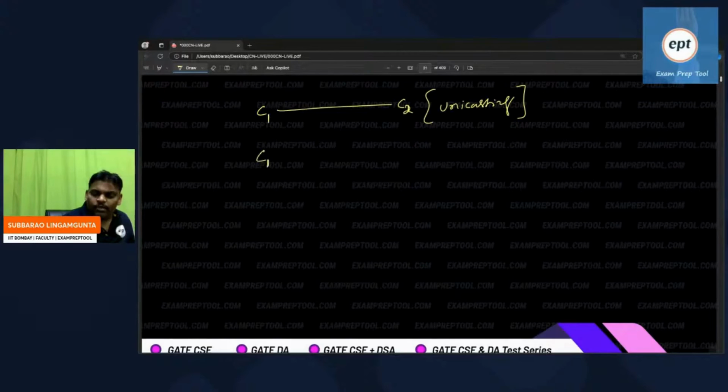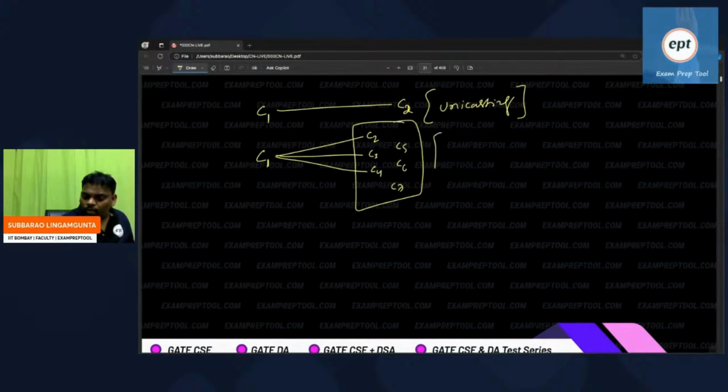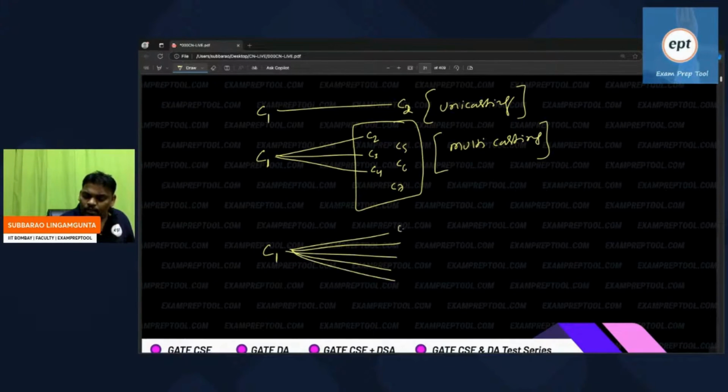One computer is sending to 3 people, even though many people are there, but it is sending to 3 people. This is called one to many. This is called multicasting. Next one, one computer is sending to all people. This is called broadcasting.